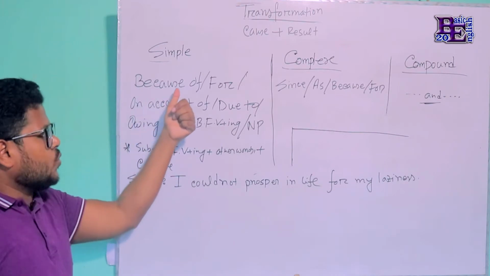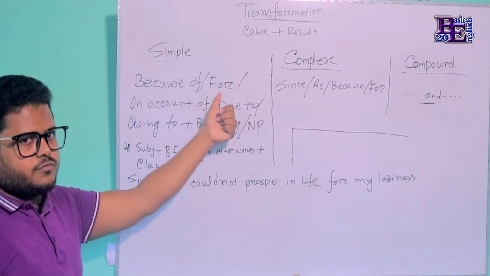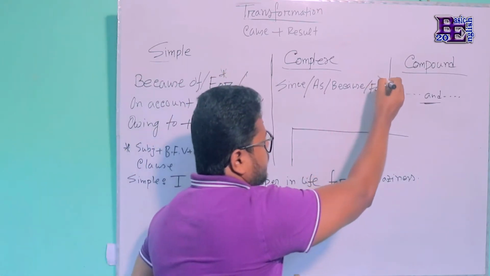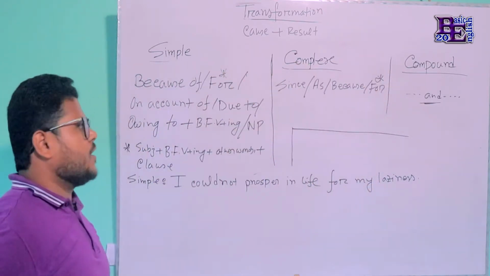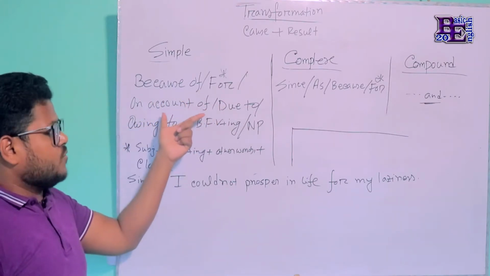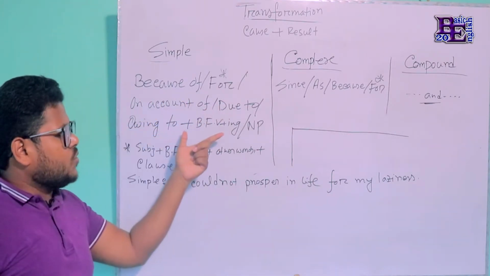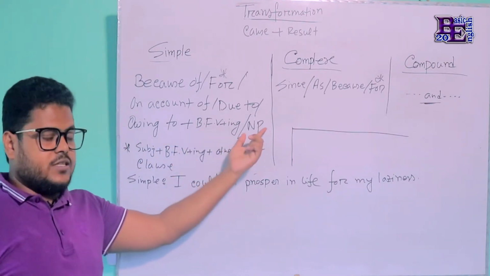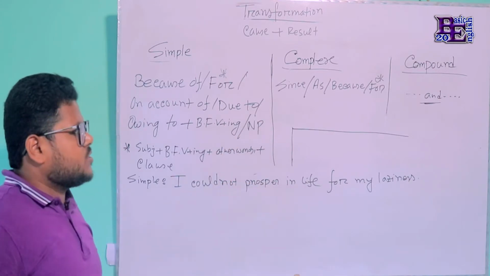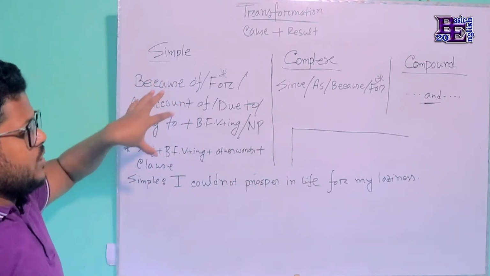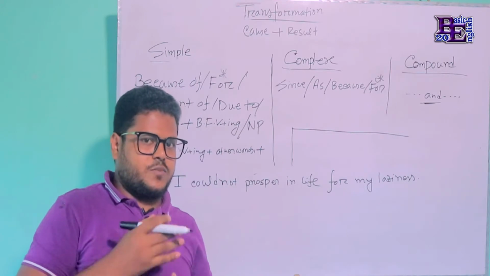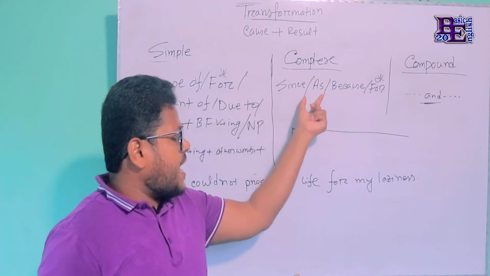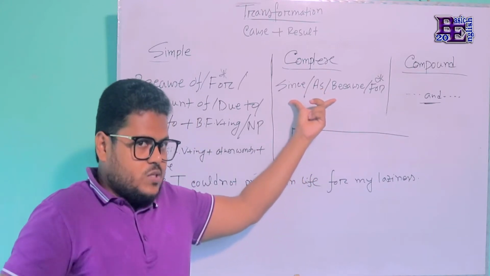That is, because of, for. I will talk about for later, because you will get for in both parts. So for, and on account of, due to, owing to, plus the base form of the verb with ing, or there may be noun phrases. These are the phrases that we use in a simple sentence to express the cause of something. And in a complex sentence we use since, as, because. They are subordinating conjunctions.